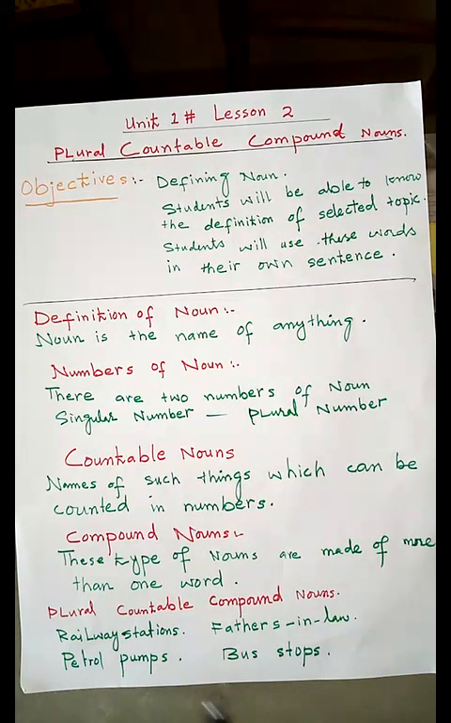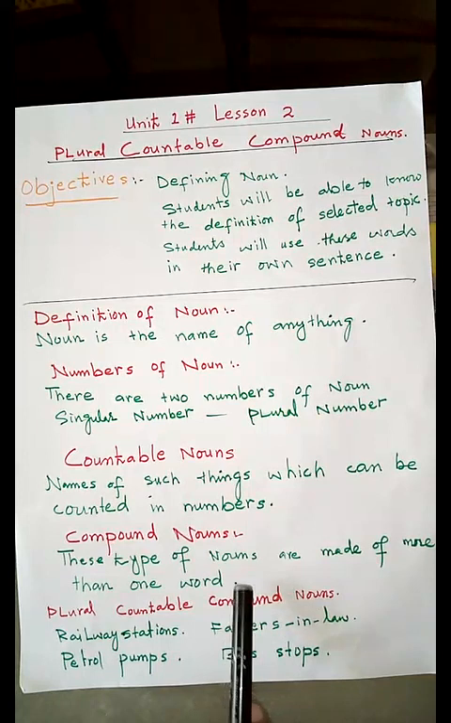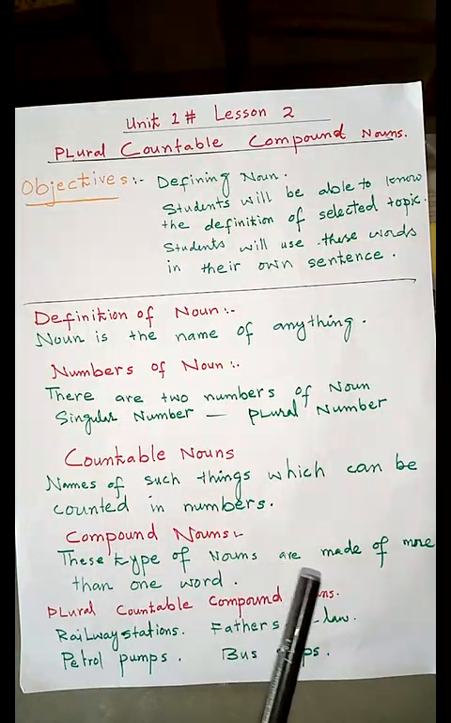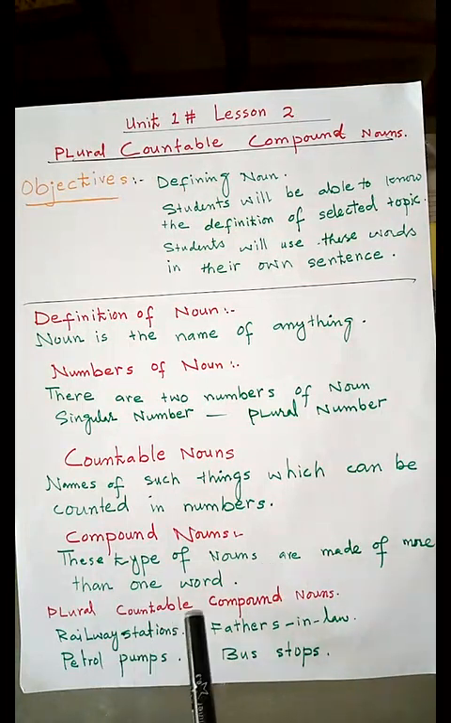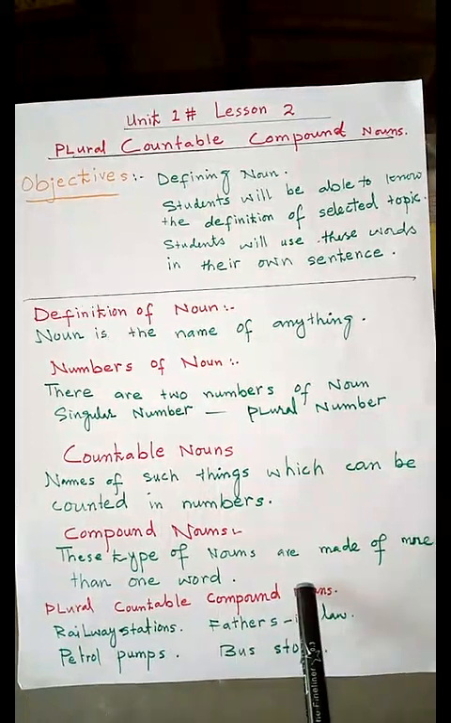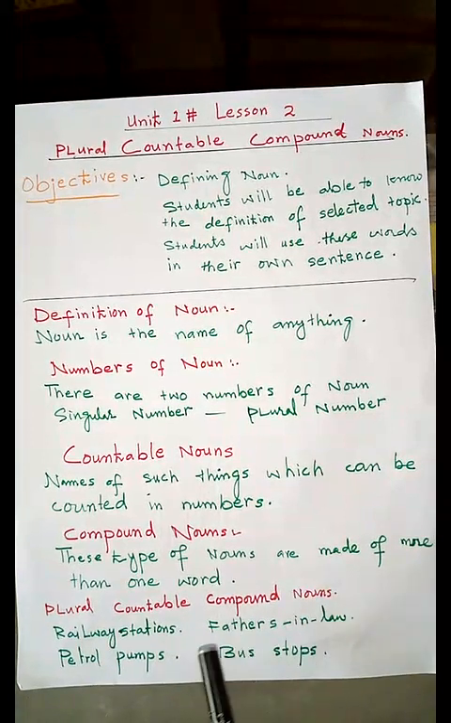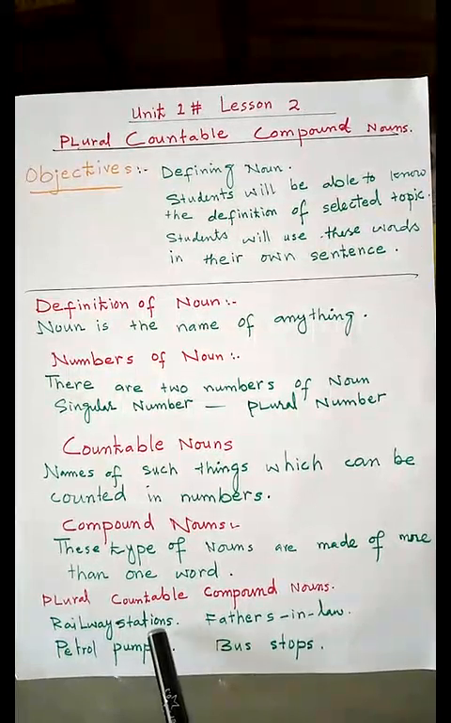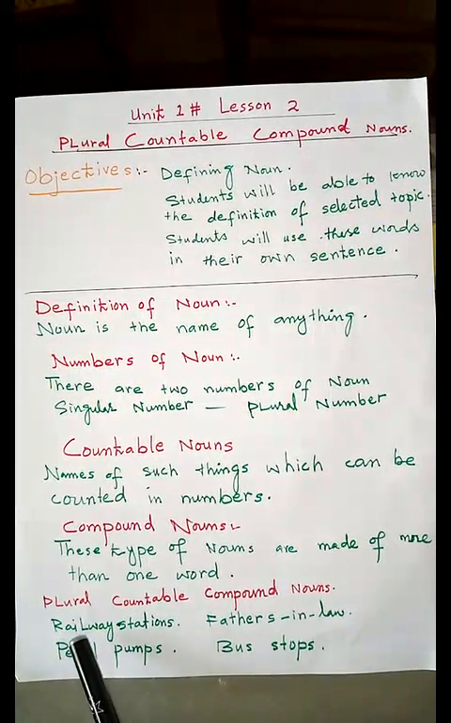Okay, so these types of nouns are made of more than one word. For example, plural countable compound nouns that are made of more than one word are described here, as you can see on your screen.